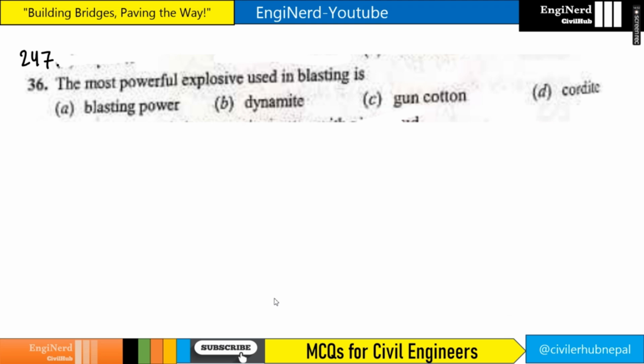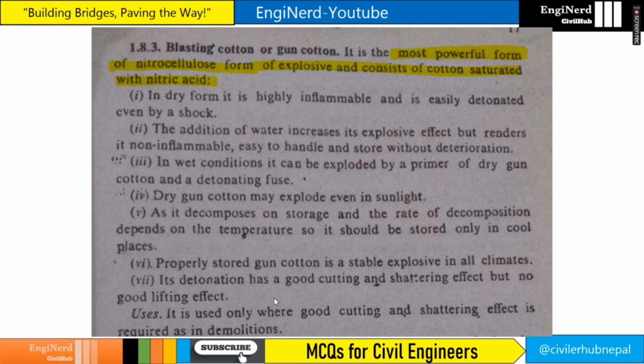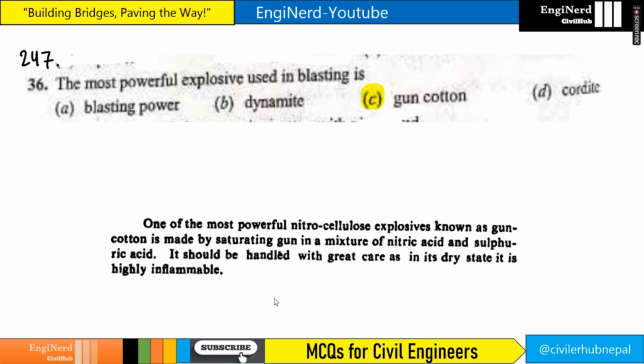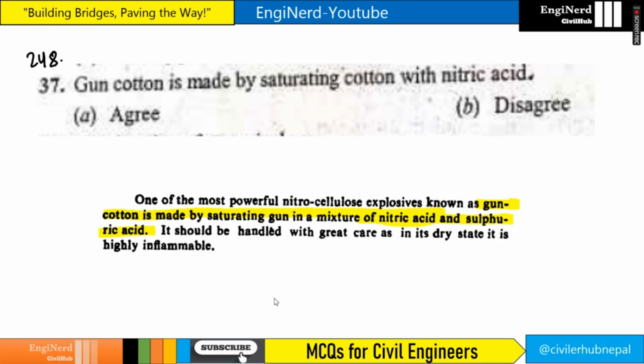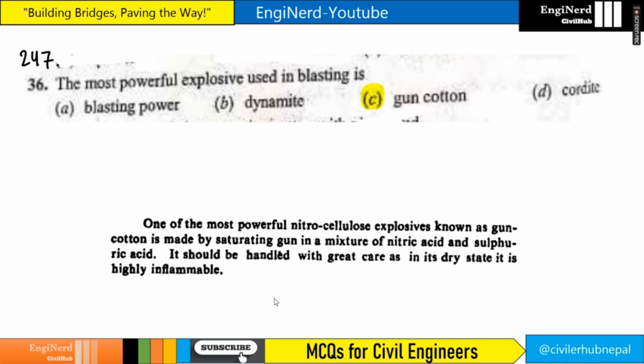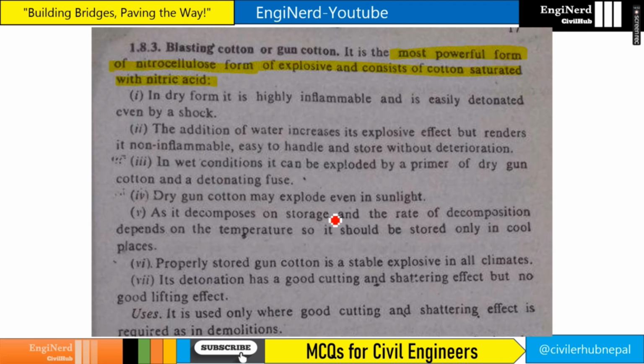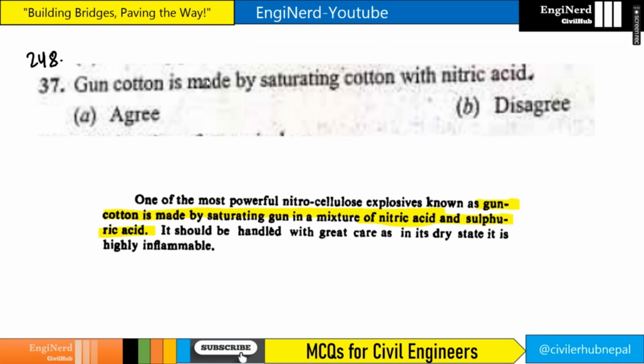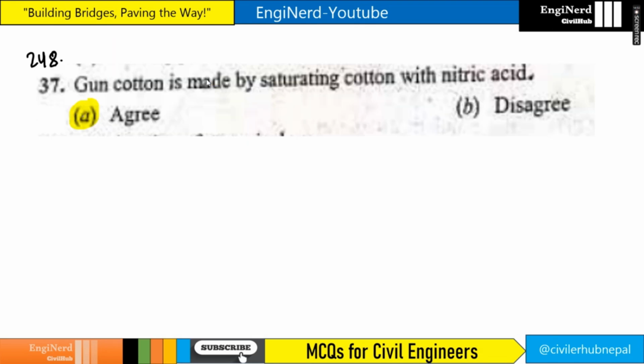The most powerful explosive used in blasting is gun cotton. Blasting cotton or gun cotton is the most powerful form of nitrocellulose explosive and consists of cotton saturated with nitric acid. So this is the answer, gun cotton. Gun cotton is made by saturating cotton with nitric acid. So this is correct, right? We have seen here it consists of cotton saturated with nitric acid, right? So we can agree on this.